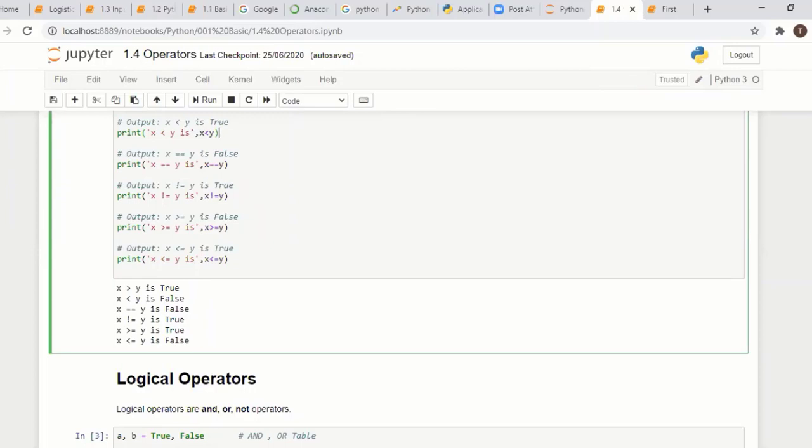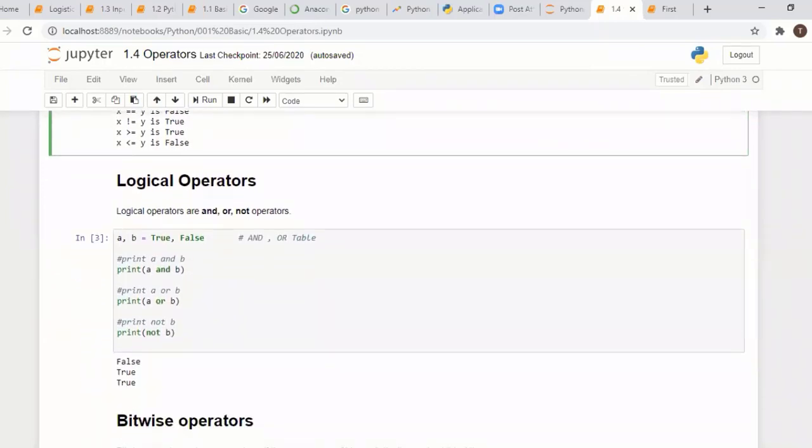So what are logical operators? Logical operators are and, or, not. And means some condition, here one condition a, another condition b.